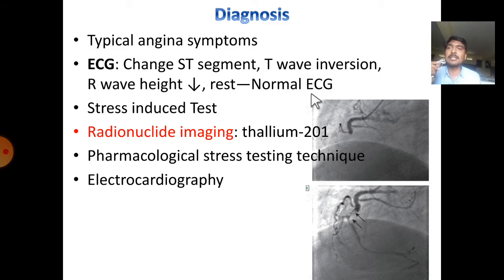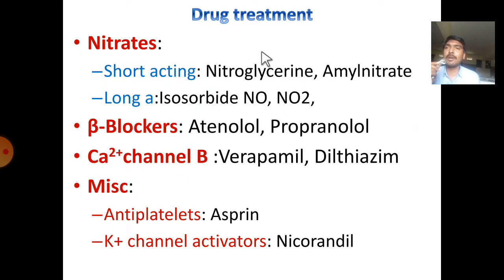Other tests are the stress induced test and radionuclide imaging techniques, where imaging of the coronary artery is done by thallium-201. Next, pharmacological stress induction techniques are also available, and electrocardiography is also helpful for the diagnosis. Coming to our pharmacology, drugs are classified into the following categories.